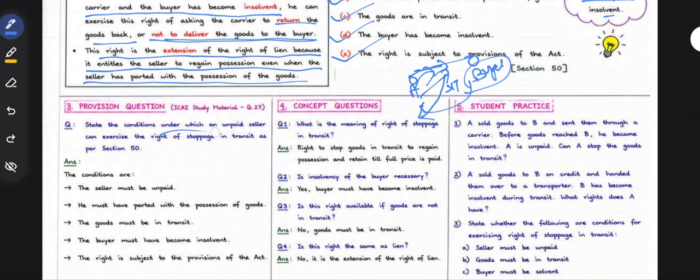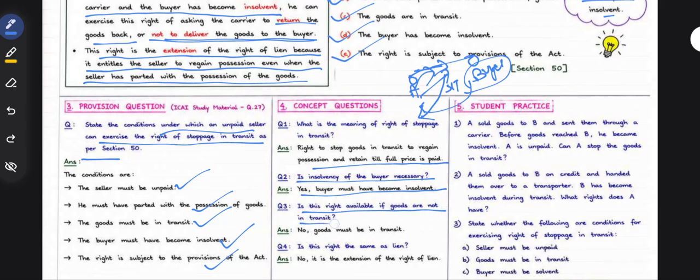State the conditions under which an unpaid seller can exercise right of stoppage in transit as per section 50. The conditions are: seller must be unpaid. He must have parted with the possession. The goods must be in transit. Buyer has become insolvent. Right is subject to the provisions of the Act. What is the meaning of right of stoppage in transit? Right to stop the goods to regain possession and retain till full price is paid. Is insolvency of the buyer necessary? Yes, buyer must have become insolvent. Is the right available if the goods are not in transit? No, goods must be in transit. Is this right the same as lien? No, this is an extension of the right of lien.